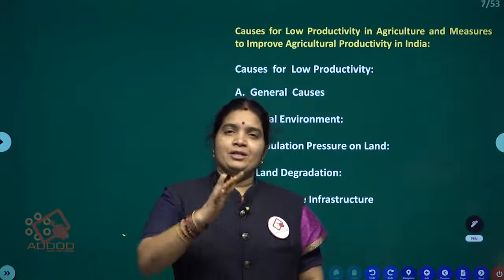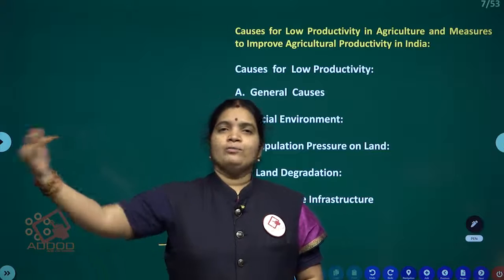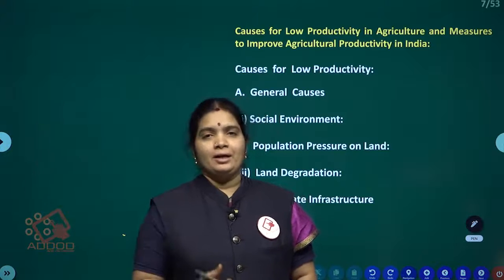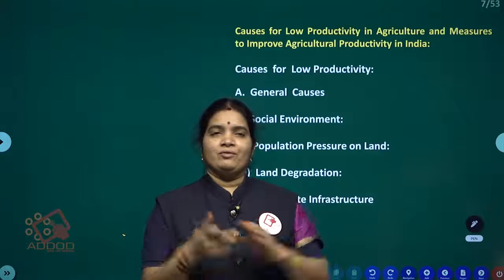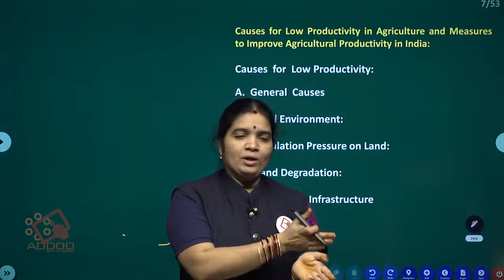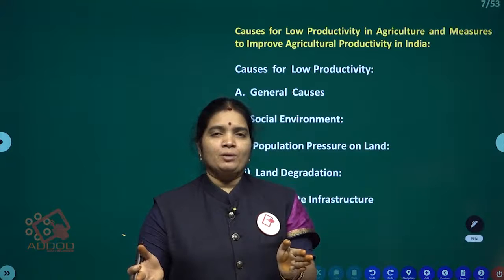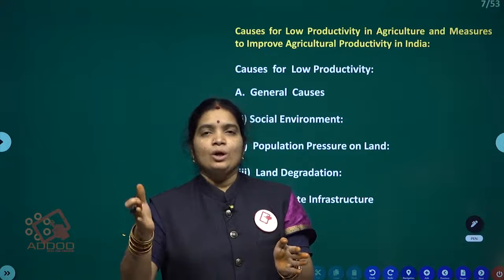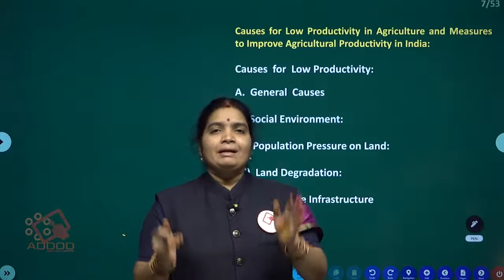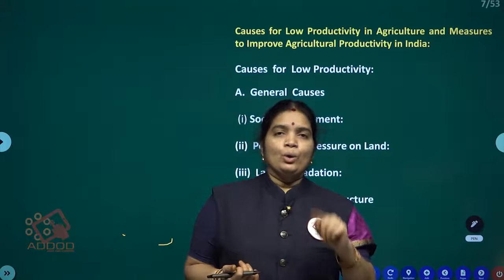Dependent people are more but incomes are at a low level, so Indian agriculture is facing the problem of low productivity.